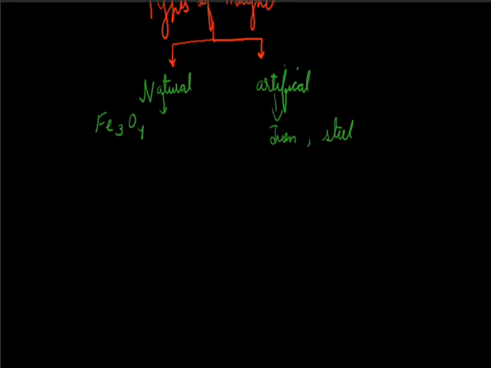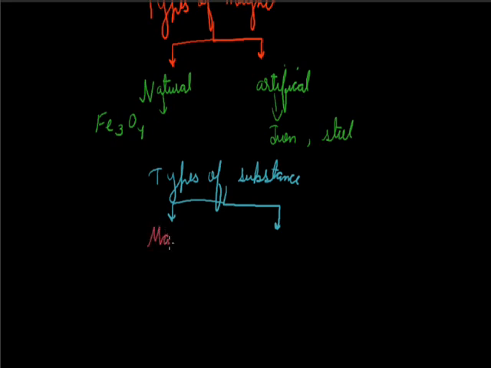Now we will discuss types of substances. We have basically two types of substances. First is magnetic substance, while the other is non-magnetic substance. Magnetic substances are those which are readily attracted by magnets.